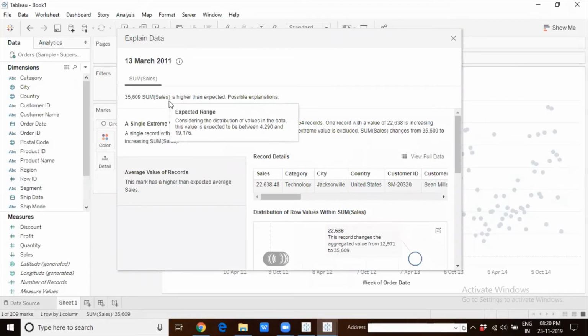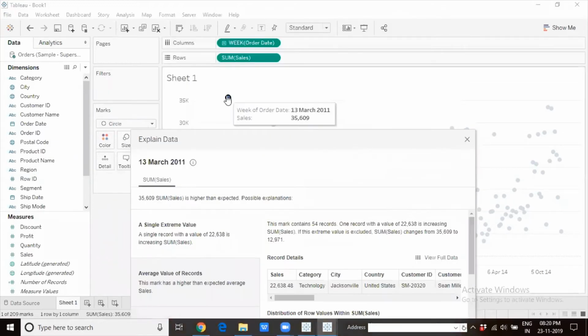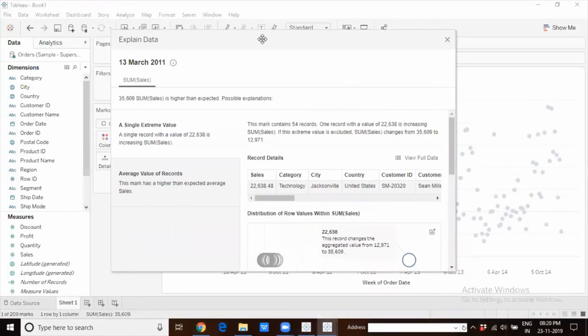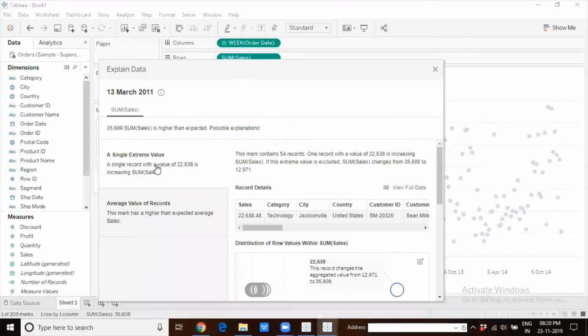So it is higher than expected by 35,609. Now the possible explanation is a single record with a value of 22,638. Meaning what?